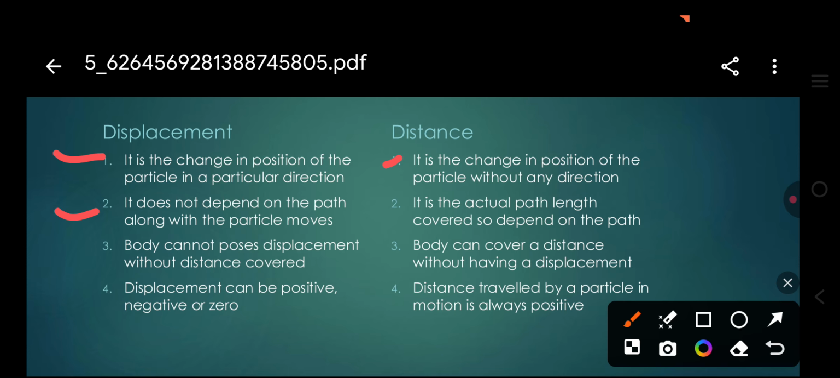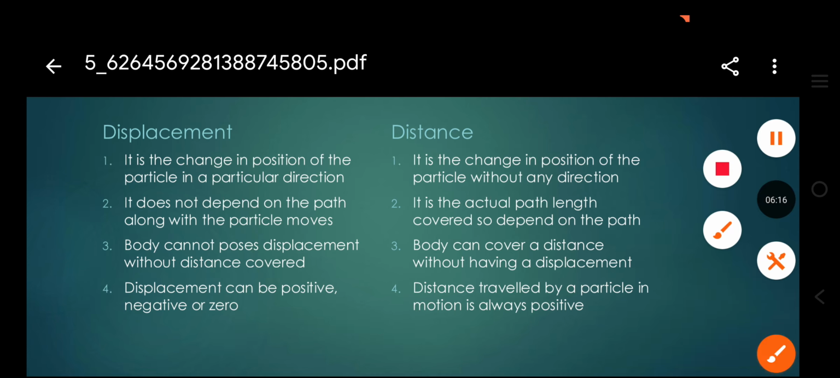Second point: displacement does not depend on the path, and distance is the actual path length covered, so it depends on the path. Third point: a body cannot possess displacement without distance covered. A body can cover a distance without having displacement. Displacement is positive, negative, or zero, but distance is only positive. Then it's a very small concept. Then today we can see another concept.